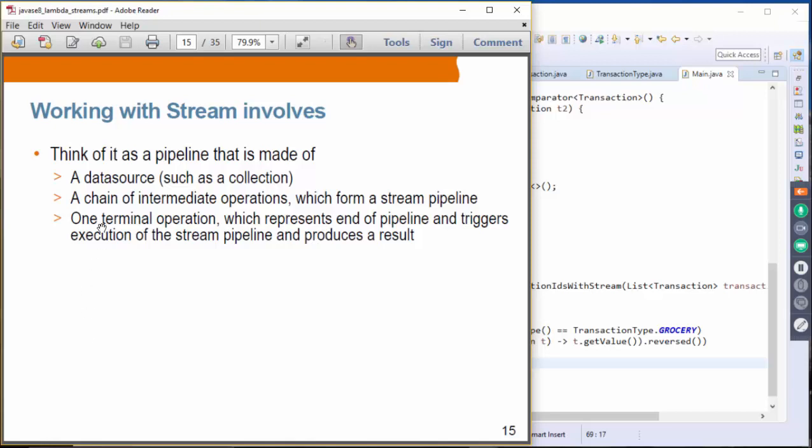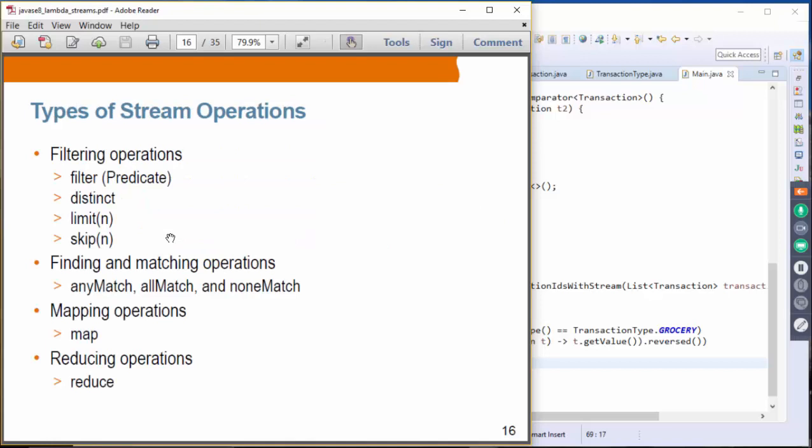This terminal operation represents the end of the pipeline, and it triggers the execution of the stream pipeline and produces the result. As we are going to see in the following slides, until the terminal operation is executed, those intermediate operations do not get executed. So the terminal operation is the one that actually triggers the whole stream processing. We'll talk about that in more detail later on.